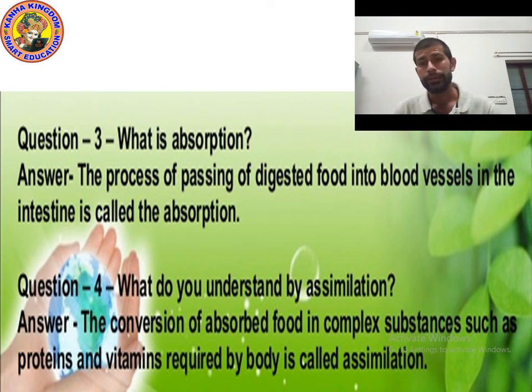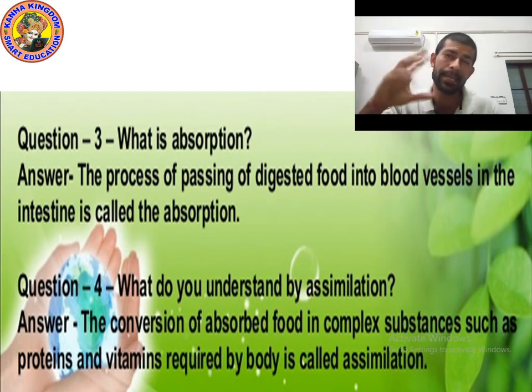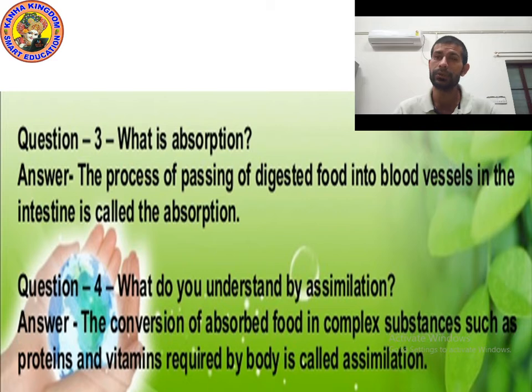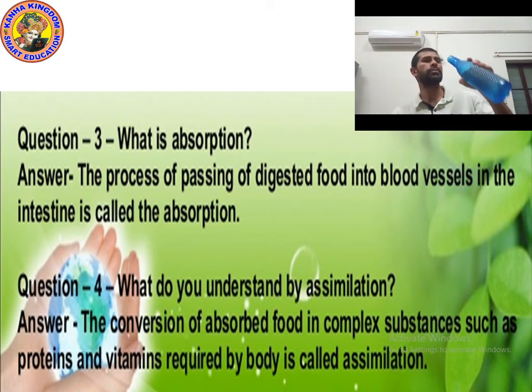When the food you take in is digested, meaning it is in soluble form, or simple molecules, it goes into the blood vessels of the intestine. This process is called absorption.